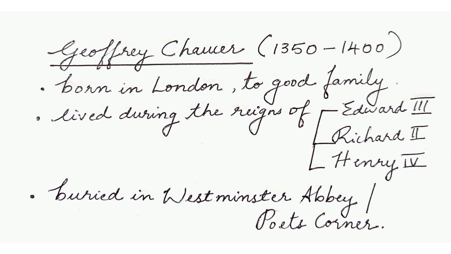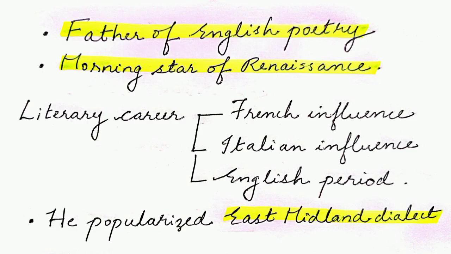And also, Chaucer was the first poet to be buried in Westminster Abbey. Now it is known as the Poets' Corner. Because of Chaucer's influence on British history, Chaucer is thought to be the father of English poetry. He is also sometimes called father of English literature, and he is also called morning star of Renaissance.